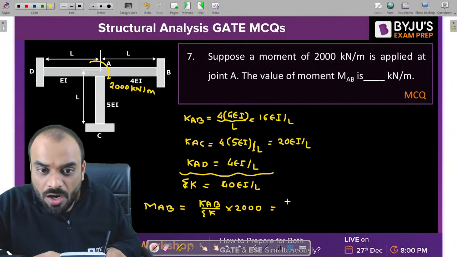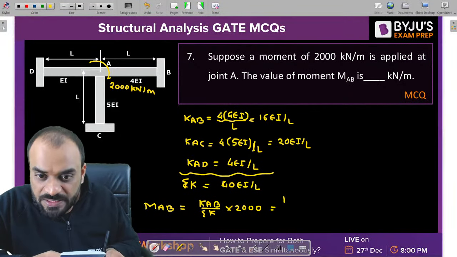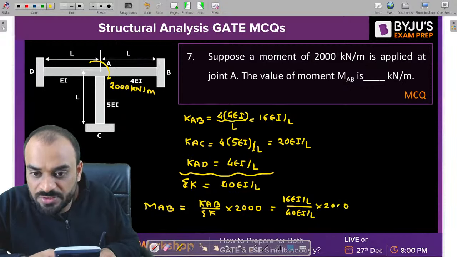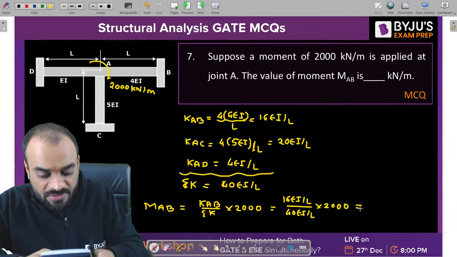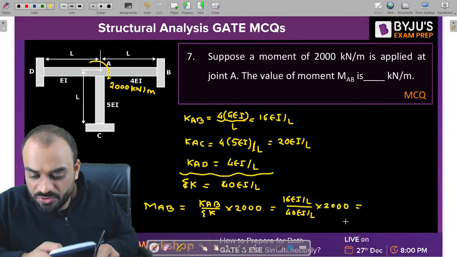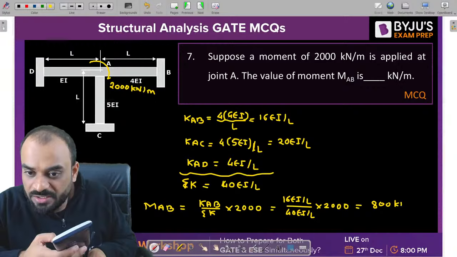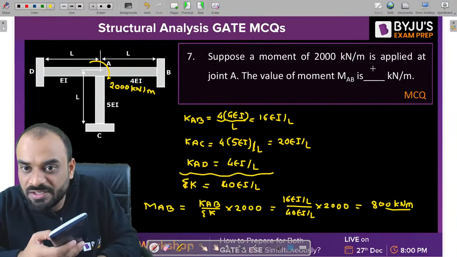So K_AB is equal to how much? K_AB is equal to 16 EI divided by L, divided by 40 EI divided by L, and multiply by 2000. So just calculate this value, you will get the answer. 16 into 2000 divided by 40. So 800, very nice guys. It is coming around 800 kilonewton meter, and that is our correct answer. It is kilonewton meter, not kilonewton per meter.